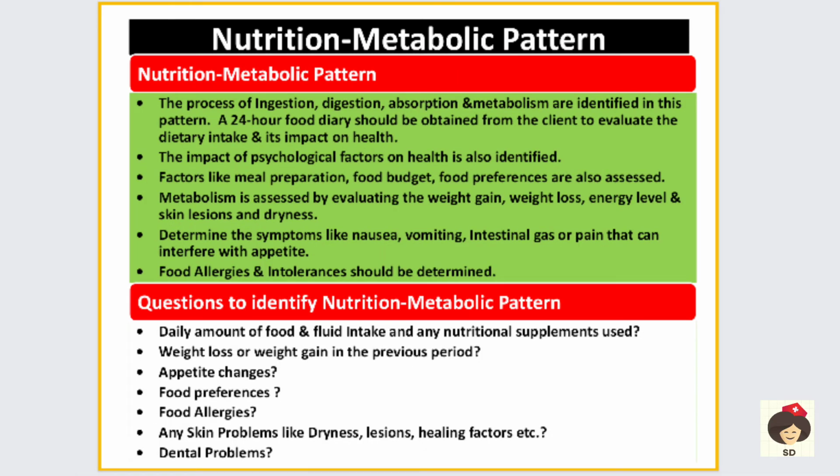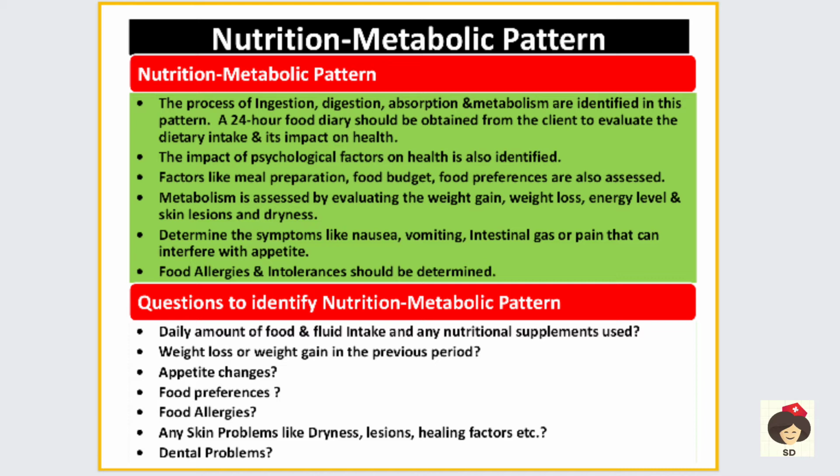Next is nutrition and metabolic pattern. Here you have to collect the pattern of ingestion, digestion, absorption and metabolism, that is, how the food is processed in our body. You have to ask the person to keep a 24-hour food diary, that means what all the food he takes in a day. If the patient is taking more of a cholesterol diet, then we know he is more prone to heart attack or stroke. So we can correlate and see whether the dietary habit is having any impact on health.